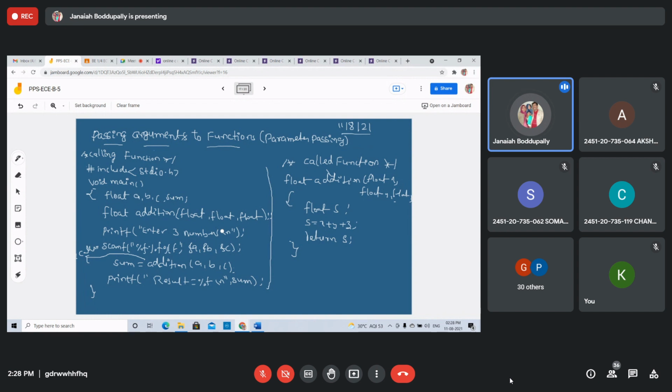The disadvantage is that information cannot be transferred back to the calling function. That's why I told you, if you change any content of the formal arguments, it will not affect the actual arguments. This is one way, calling function to called function, but not called function to calling function. So information cannot be transferred back to the calling portion of the program via arguments. This is the disadvantage.